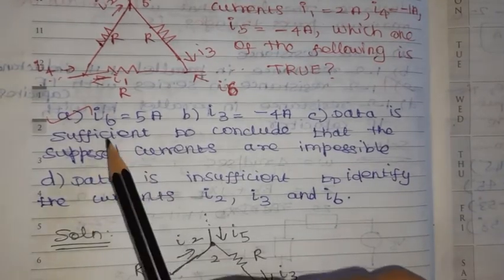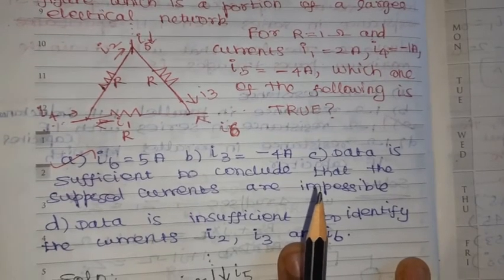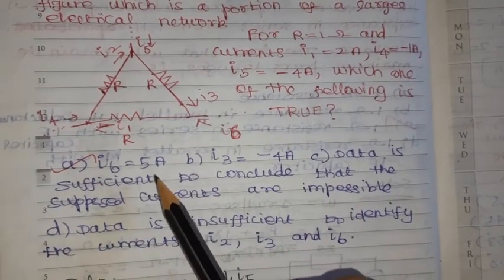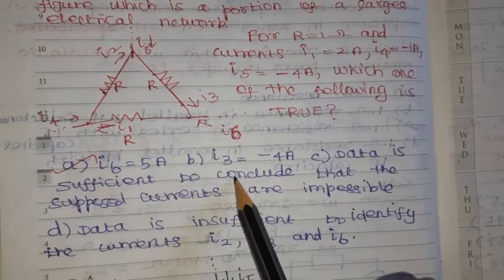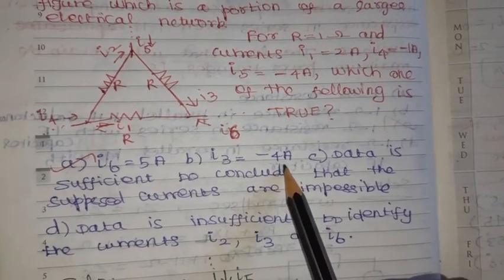What are the options given? I6 equal to 5 amps. So we are going to find the I6 value, and if it is 5 amps, this is the correct one. Then the I3 value we need to find out. I3 equal to minus 4 amperes, and we'll check for that.